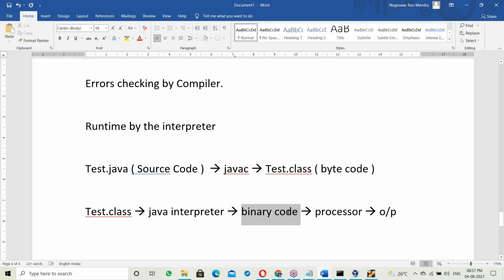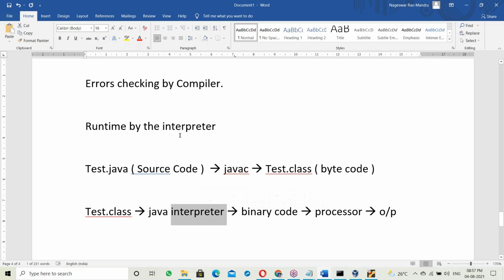There is no exe file here. Test.java source code is converted into byte code by the Java compiler; if no errors, it generates a dot class file, meaning a byte code file. That byte code file is given to the interpreter, which converts line by line into binary codes and gives them to the processor, generating outputs.